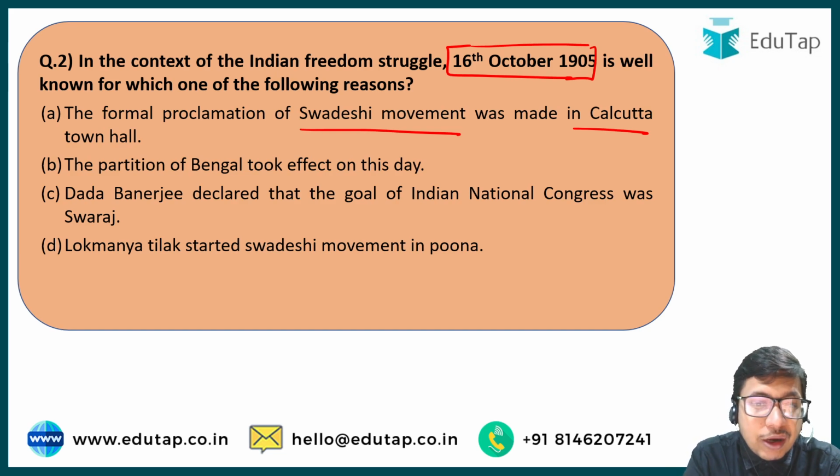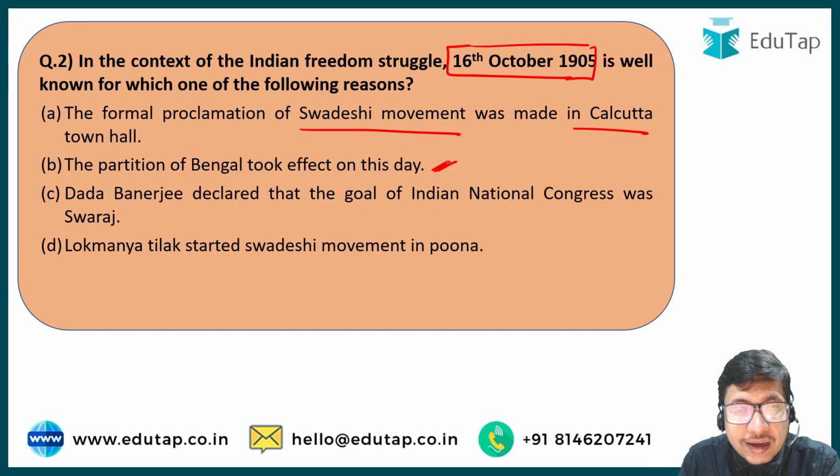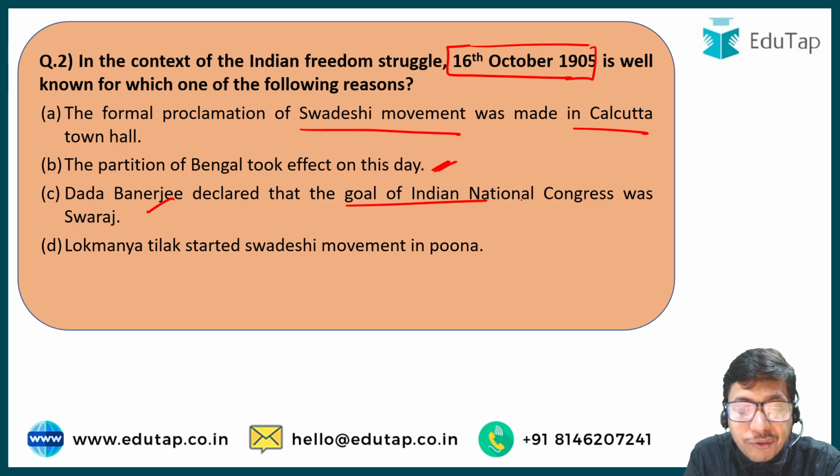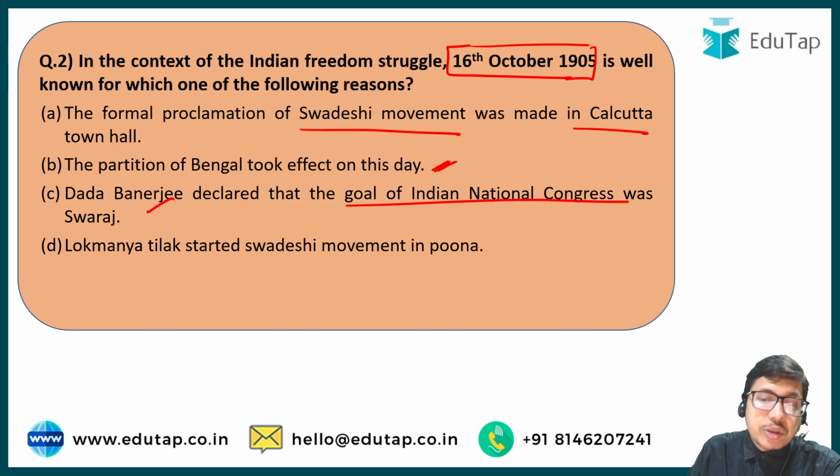Option B, the partition of Bengal took effect on this day. The proclamation or the enactment which was made regarding the partition of Bengal got executed on this day, and the partition of Bengal was formalized on 16th of October 1905. Option C, Dada Banerjee declared that the goal of the Indian National Congress was Swaraj. And option D, Lokmanya Tilak started the Swadeshi movement in Pune. The correct answer for this question is option number B.